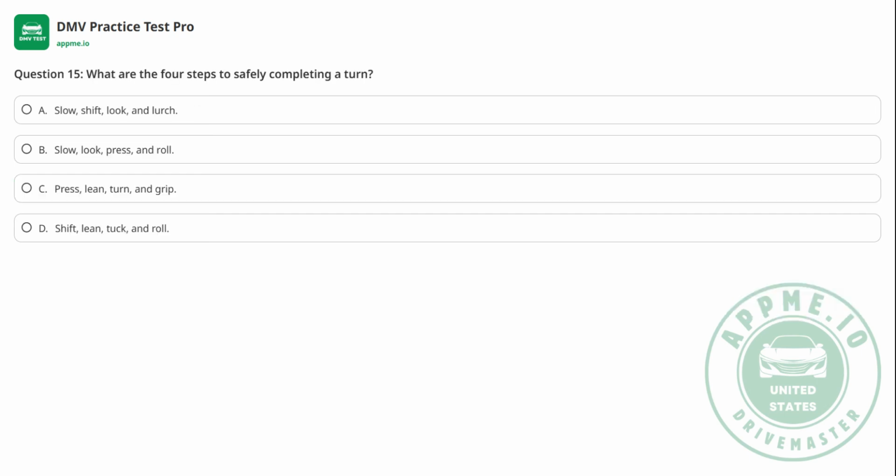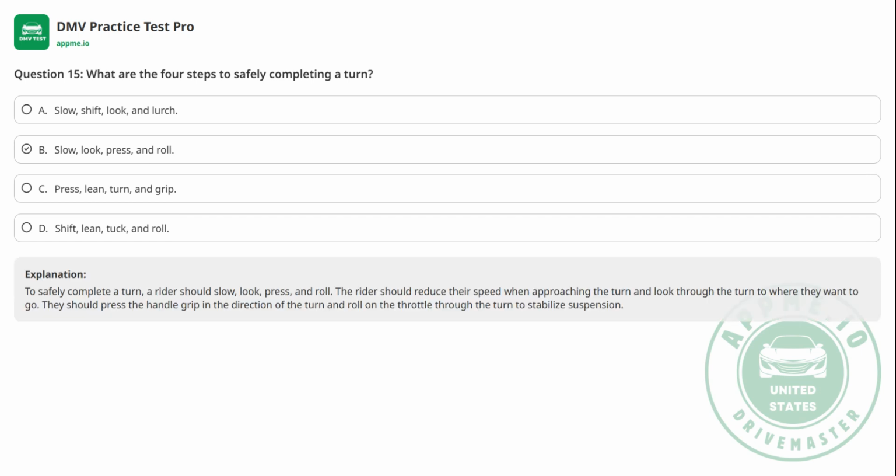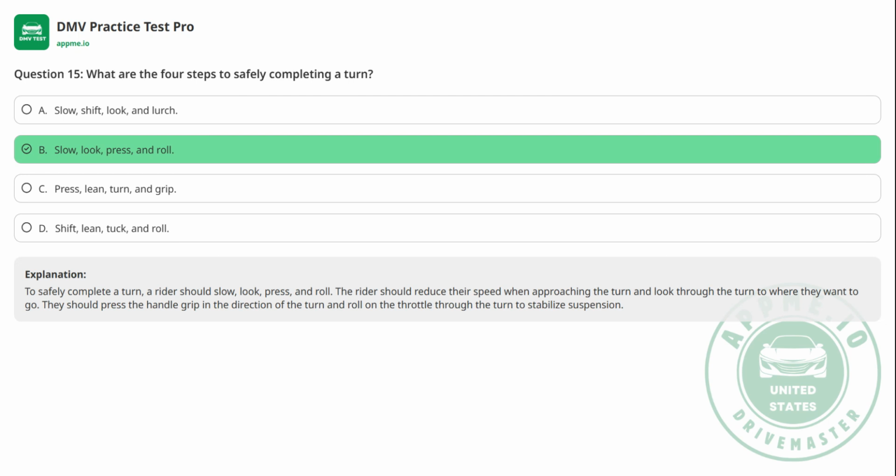Question 15. What are the 4 steps to safely completing a turn? A. Slow, shift, look, and lurch. B. Slow, look, press, and roll. C. Press, lean, turn, and grip. D. Shift, lean, tuck, and roll. The correct answer is B.